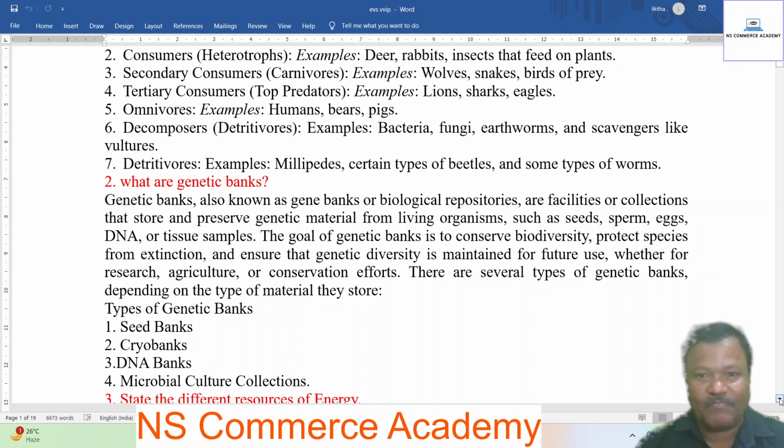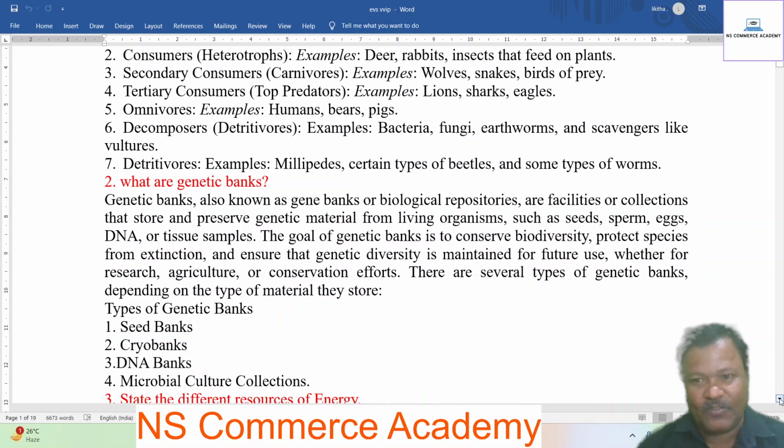The goals of genetic banks are to conserve biodiversity, protect species from extinction, and ensure that genetic diversity is maintained for future use, whether for research, agriculture, or conservation efforts.